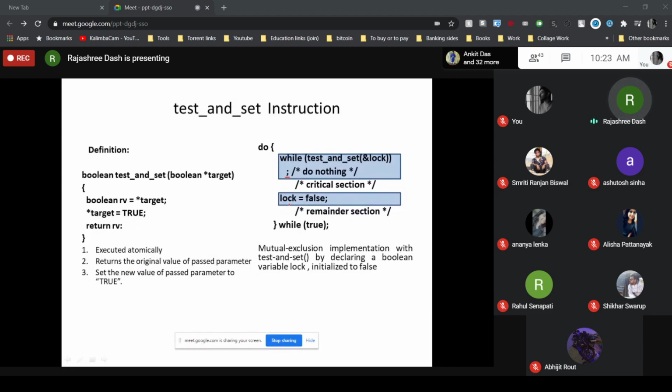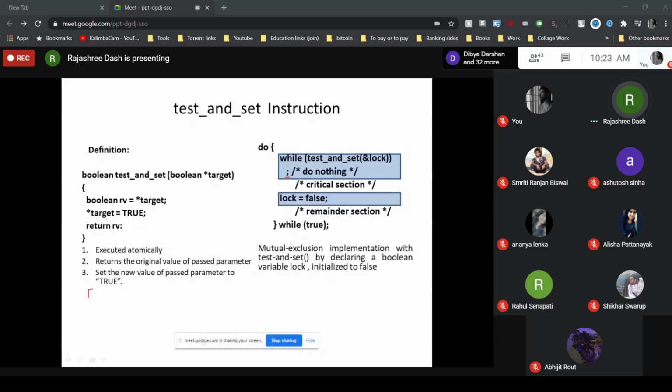So now let's check whether this particular solution is satisfying all the three requirements of the critical section problem or not. Previously, as I have told you, Peterson solution is a two-process solution. But here, this is not restricted to two processes. It can be applicable to n number of processes. So let's take an example.